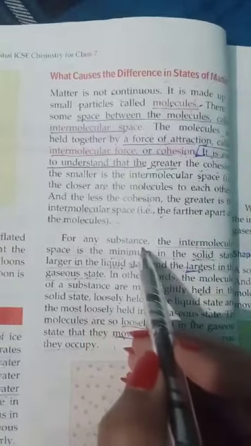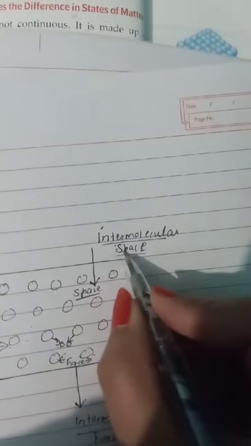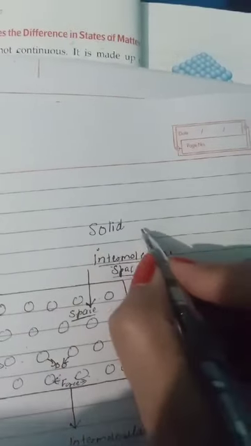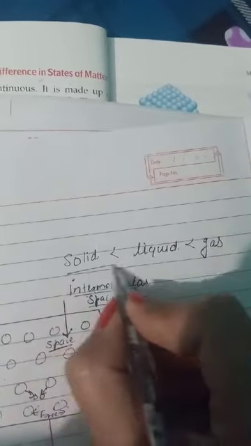For any substance, the intermolecular space is minimum in the solid. That is, intermolecular space in solid is minimum as compared to liquid, and minimum in liquid as compared to gas. Why